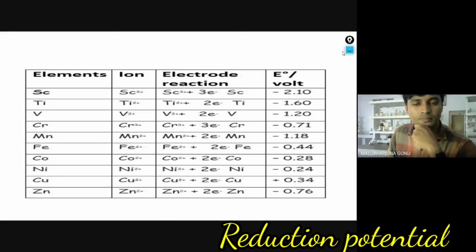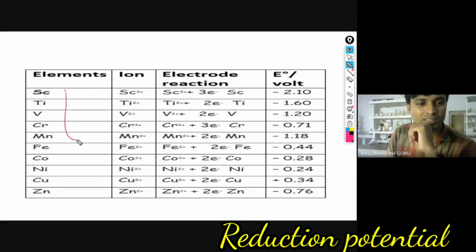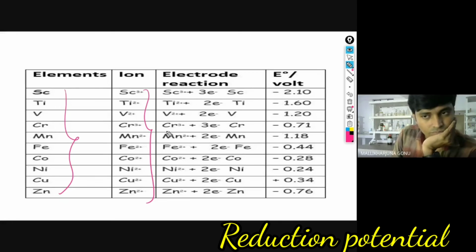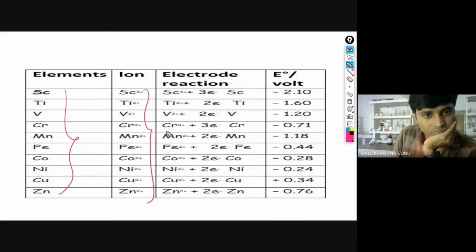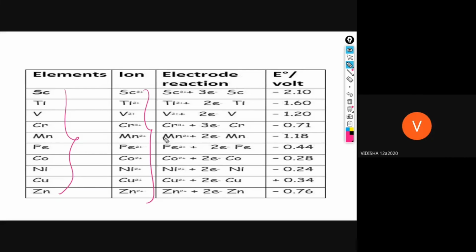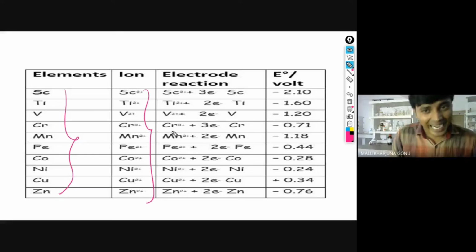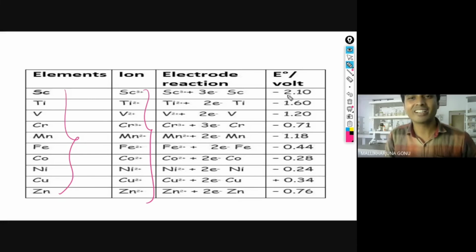Pooja. Which one is the more reducing agent? Which one has the more negative value among all these things? All these ions. Vidisha. Scandium is the reducing agent. That's what I was saying till now.